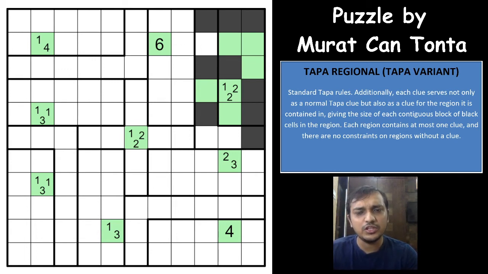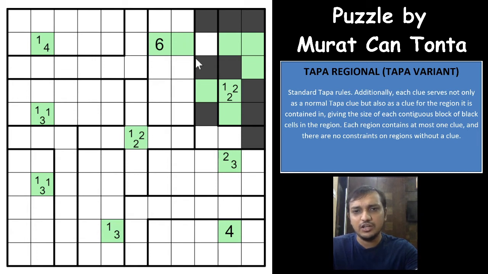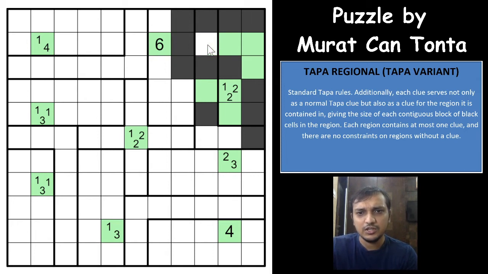Now if you see, for the 6 clue, exactly for the region, if this is unshaded, all these 6 cells will have to be shaded, and you form a 2 by 2 group of shaded cells. So this will be shaded, this will be shaded, and this is unshaded, and this will be shaded. This is unshaded because a 2 by 2 group of cells cannot be shaded, and this group has to come out, so this is shaded. And anything else?